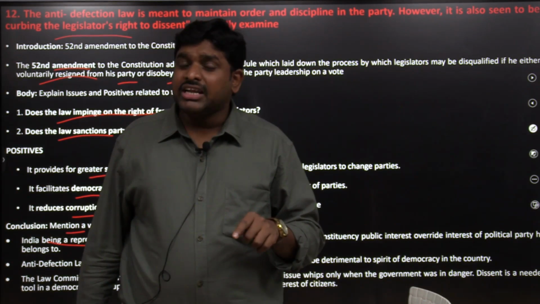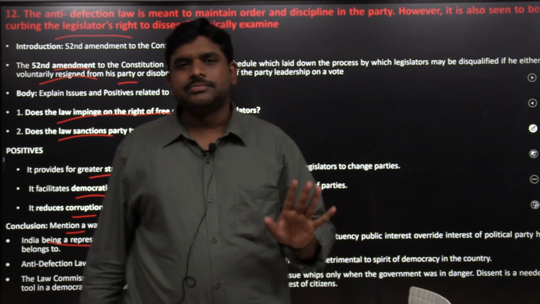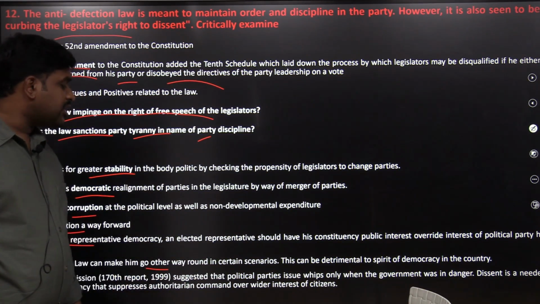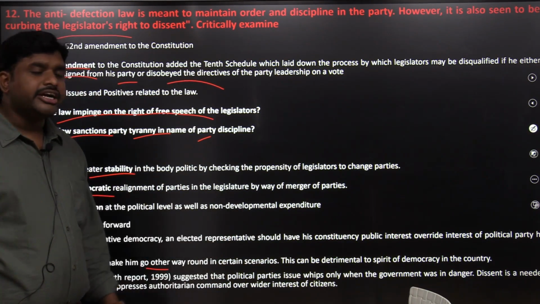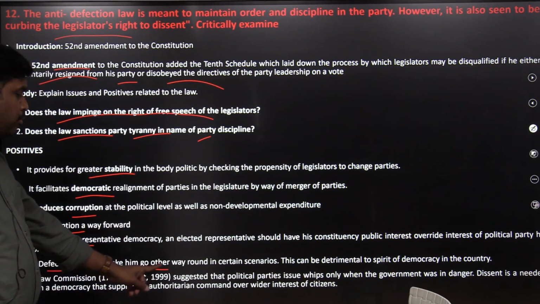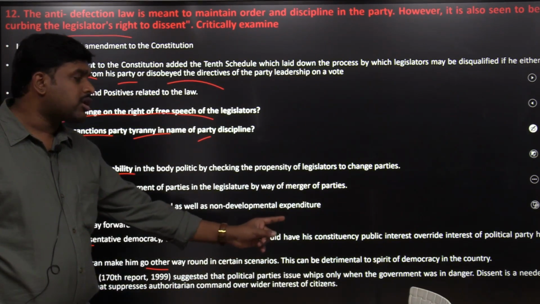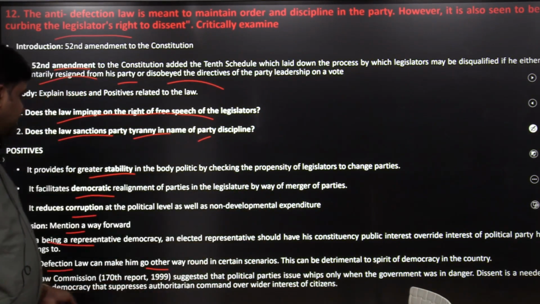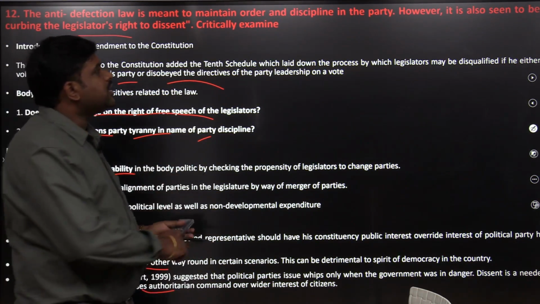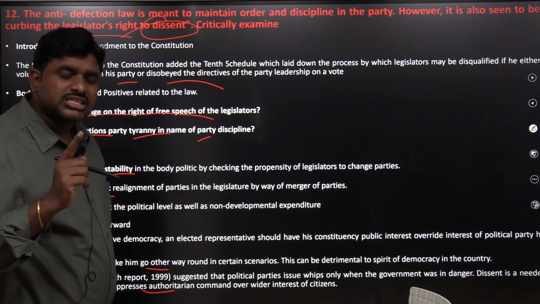Why? Because here the party is becoming important rather than the constitution or the constituency. Anti-defection law can make him go the other way around in certain scenarios. This can be detrimental to the spirit of democracy. The 170th report, 1999, suggested that political parties issue whips only when the government was in danger. Dissent is a needed tool in a democracy that suppresses authoritarian command. So dissent is necessary.